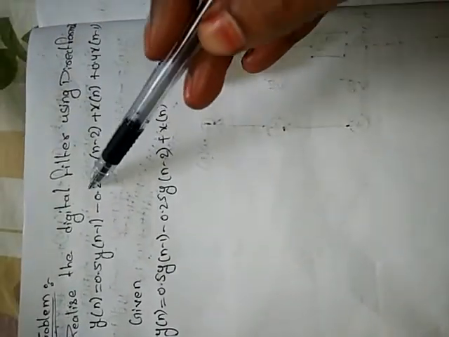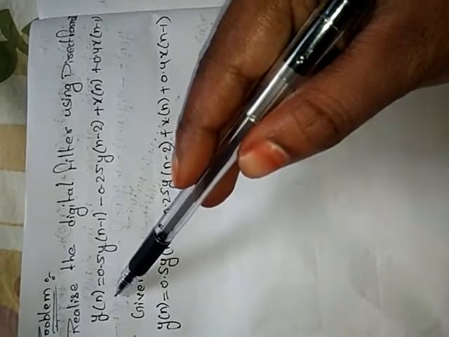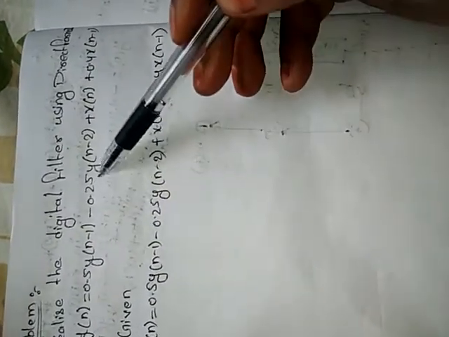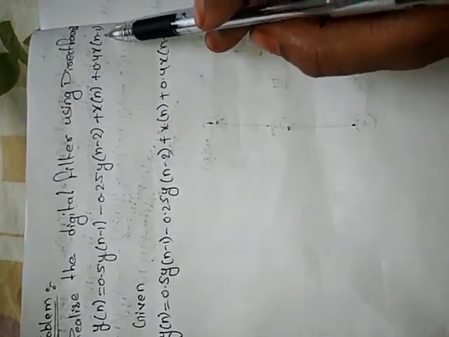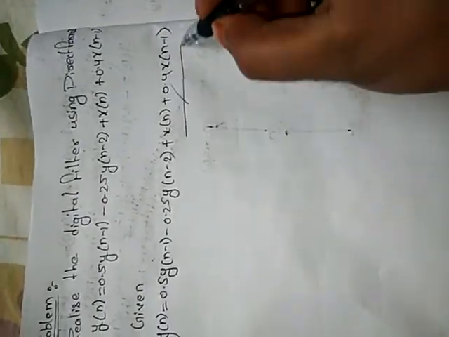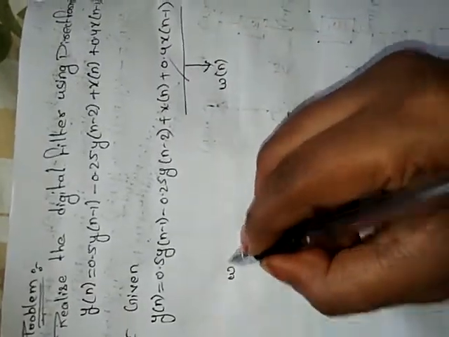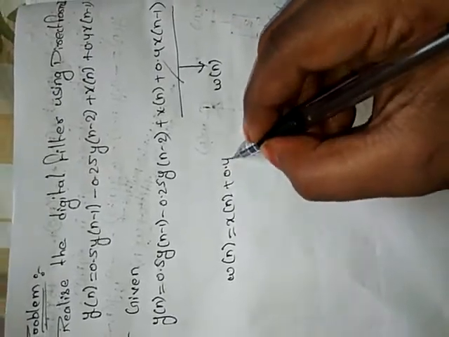See, here it is the given problem. Here we are going to realize the digital filter using direct form 1. So here the given difference equation is y of n equal to 0.5 y of n minus 1 minus 0.25 y of n minus 2 plus x of n plus 0.4 x of n minus 1. So here it is the given difference equation. Here we are equating input terms to the w of n. So here w of n equal to x of n plus 0.4 x of n minus 1.